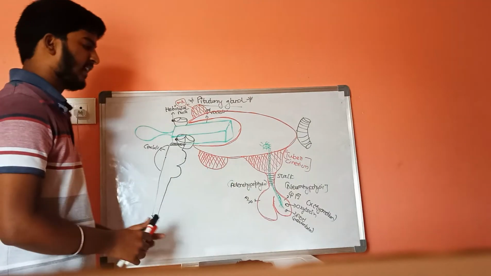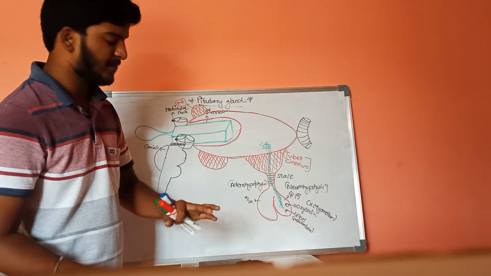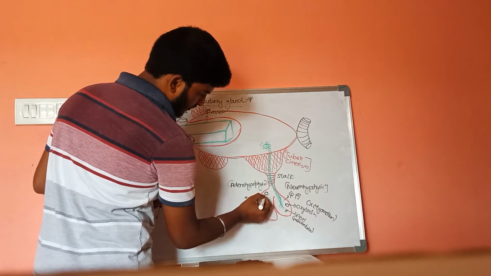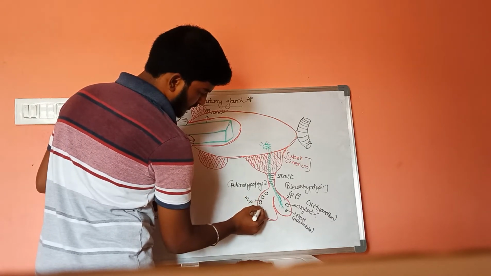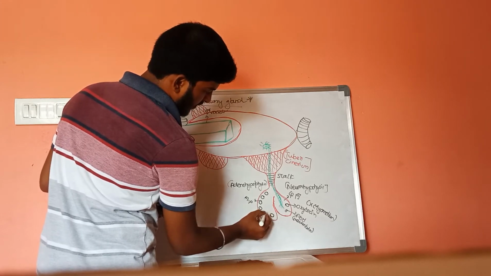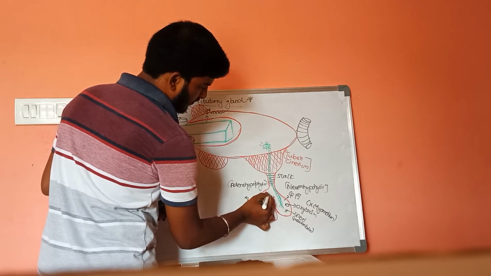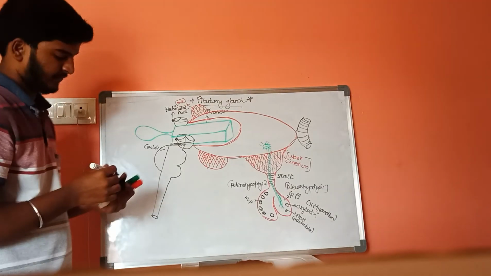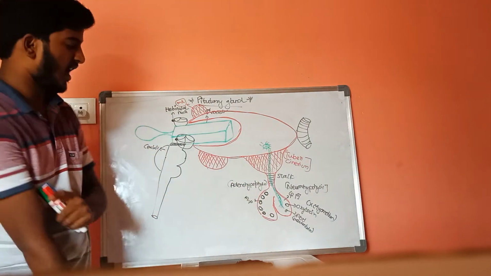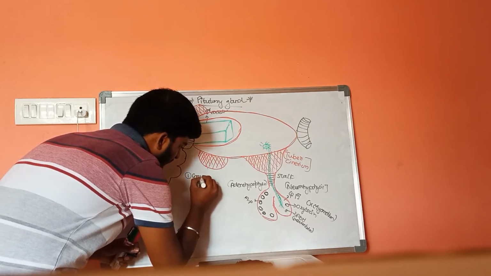Coming to the anterior pituitary gland, it secretes 6 different types of hormones. The first one is growth hormone.